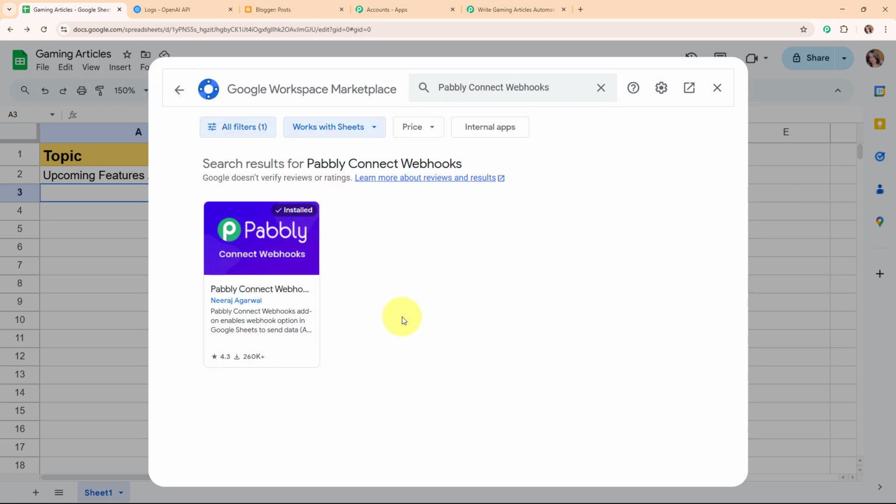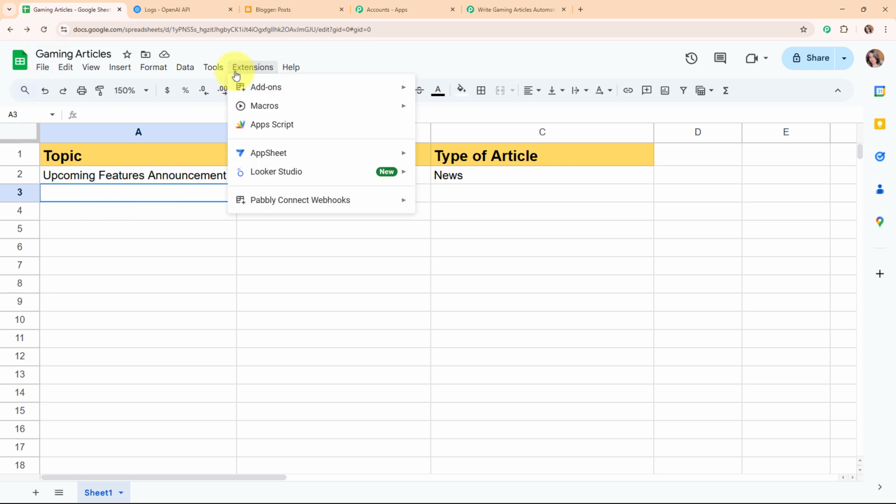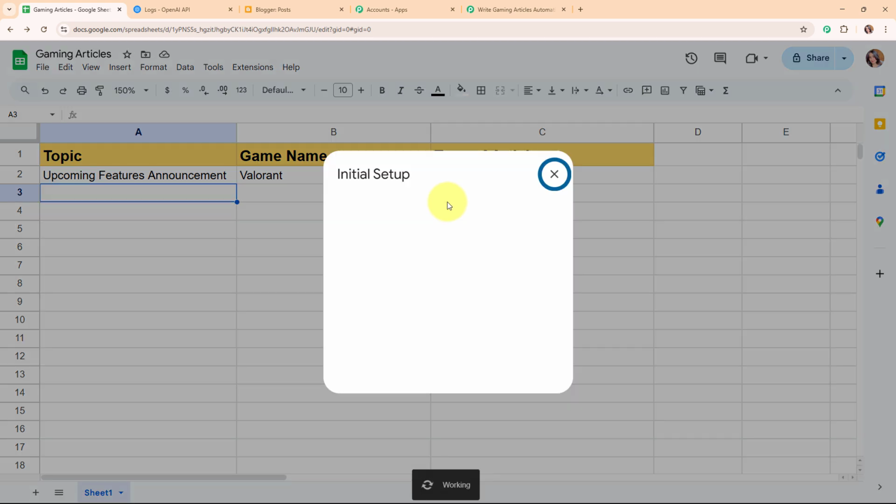So moving back, once you install this particular add-on, you need to refresh your Google Sheets, and that's a necessary step. Alright, so after refreshing your Google Sheets, you need to click on extensions, and then you'll be able to see the option of Pabbly Connect Webhooks over here. From here, you need to select initial setup.